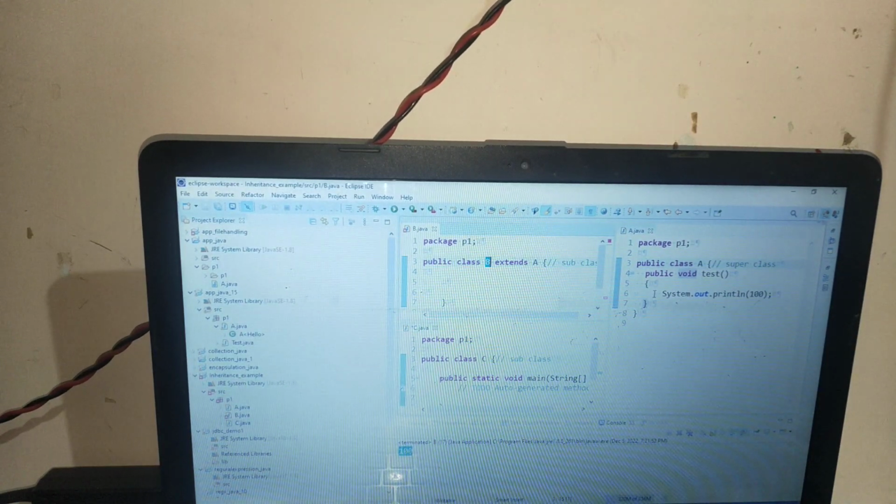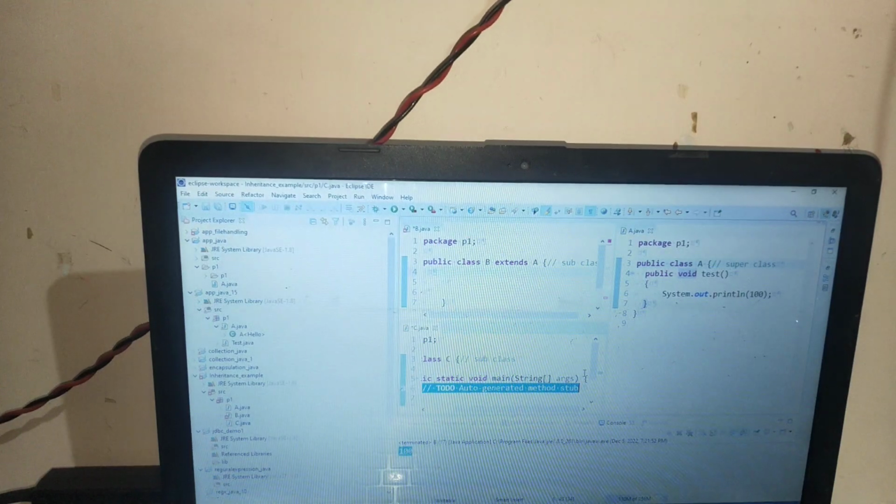I will just inherit it while performing multiple inheritance. Multiple inheritance means when two or more classes are there. There are three classes, so there is multiple inheritance, and I'm performing multiple inheritance. In class B I will not create an object, I will simply write it here. I will create this inside this main method.